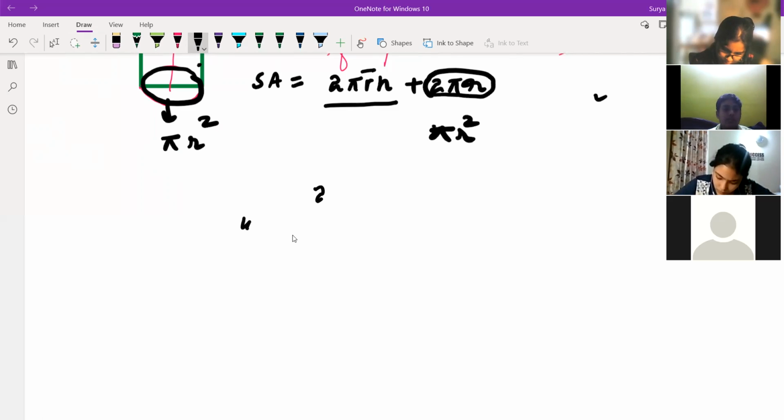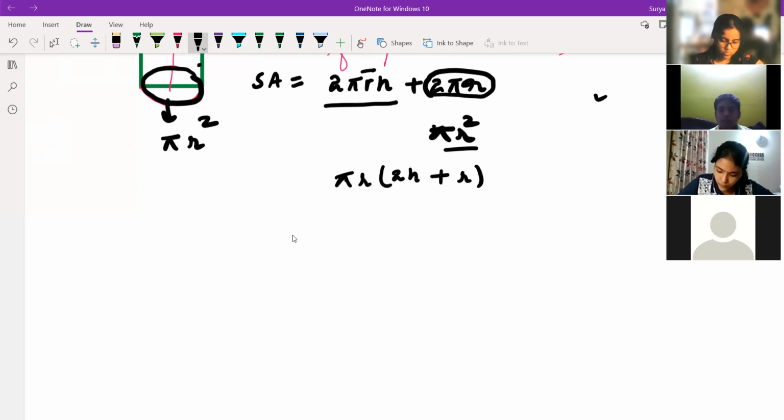So 2 pi r h plus pi r square. Pi r is common in both, right? So pi r into 2h plus r we can write. Pi is 22 by 7, radius is 14.